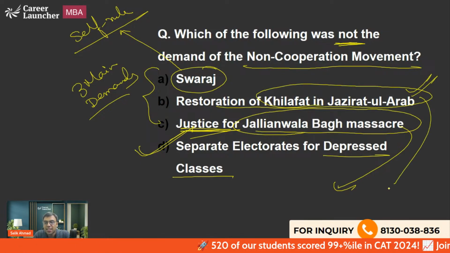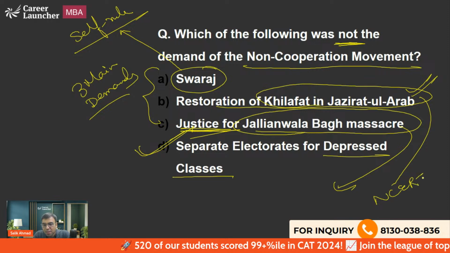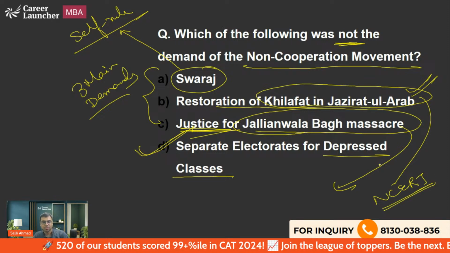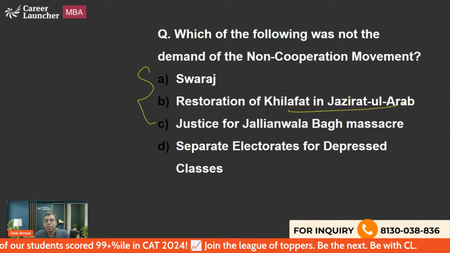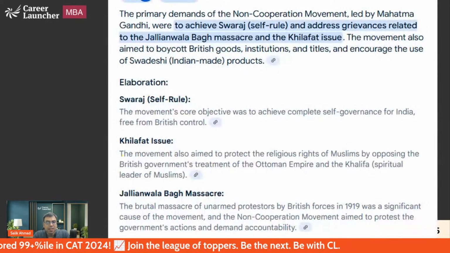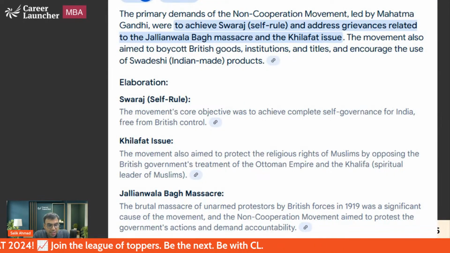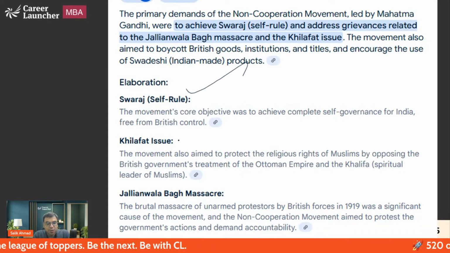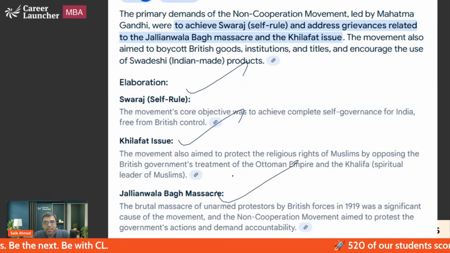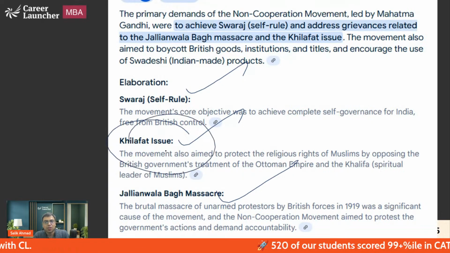This also we will discuss. It is mentioned in the NCERT book, and that is why I'm highlighting this. So all these three were the demands. Let me explain it in detail. Basically, self-rule, the Khilafat issue and the Jallianwala Bagh massacre. So let us talk about this Khilafat issue in detail.